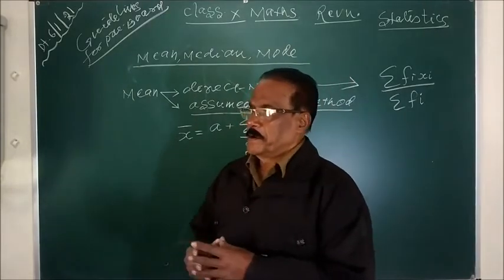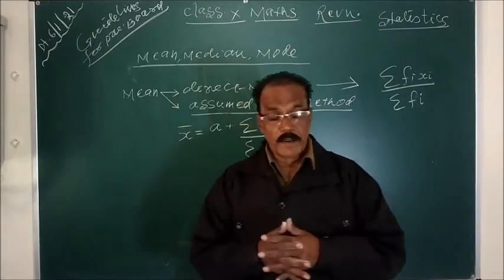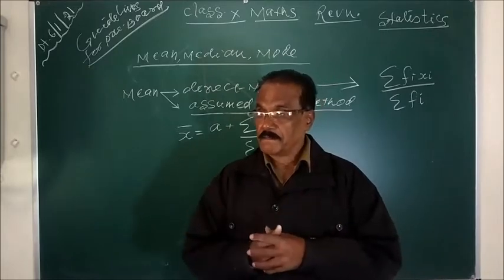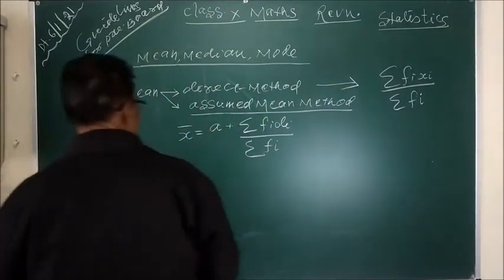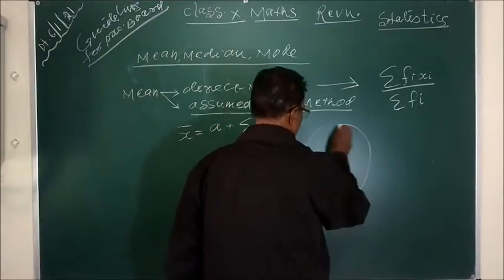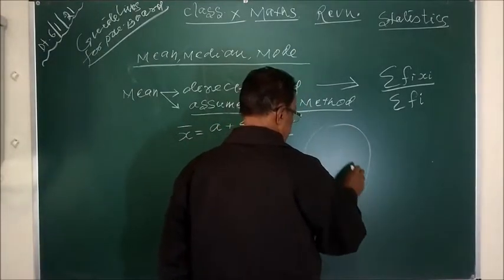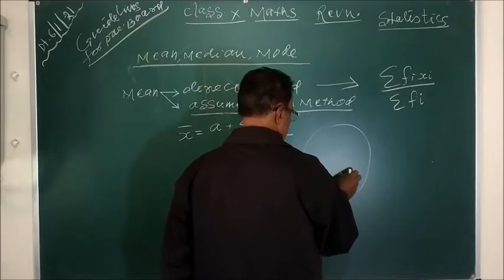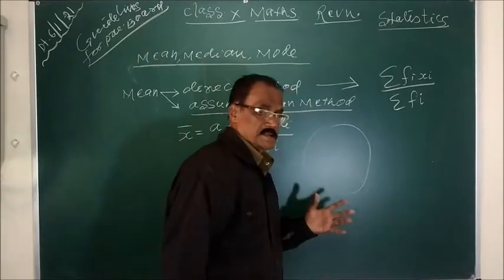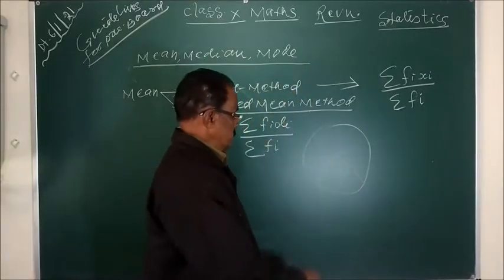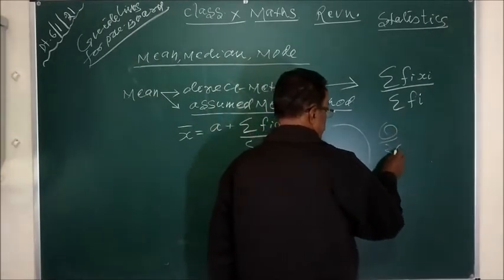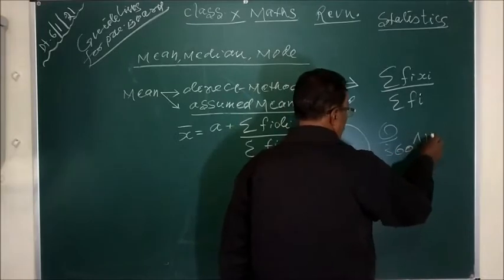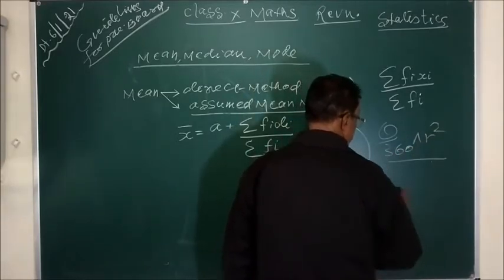And area related to circle, sector, I have already explained. Central angle. If you draw a circle, and these two are the radius. This is central angle. This may be 30, 45, 60, 90, whatever. And this is the radius. So theta by 360 pi r square, this is the formula for area of sector.